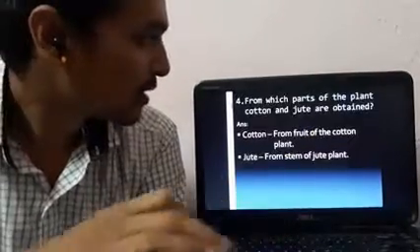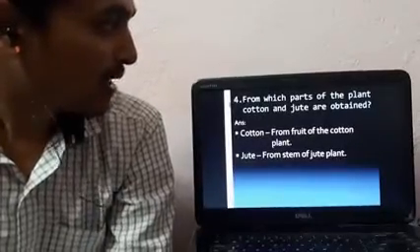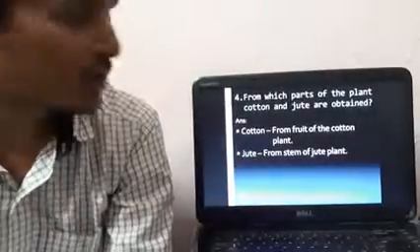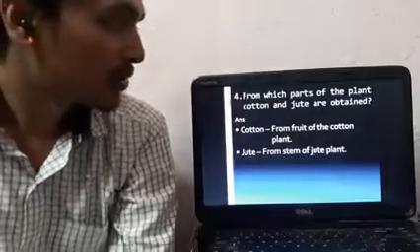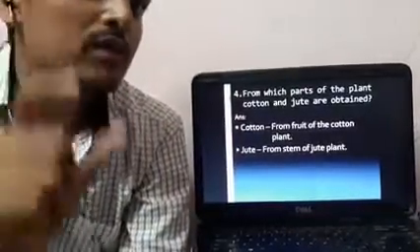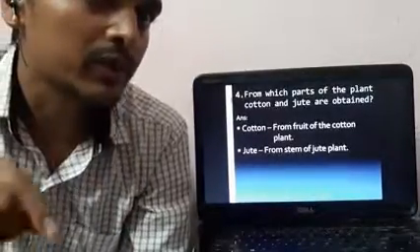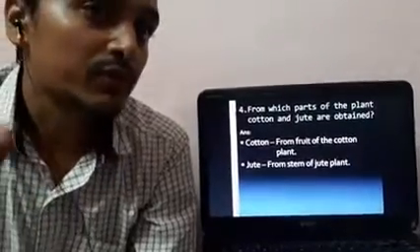Question number 4. From which parts of the plant are cotton and jute obtained? You need to understand the question first. A plant is not a single thing; it has different parts, for example root, stem, leaves, flower and fruits.